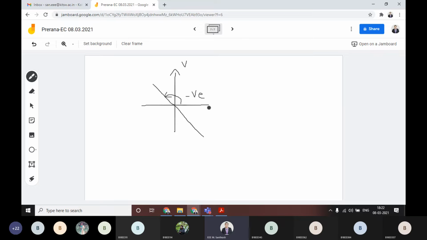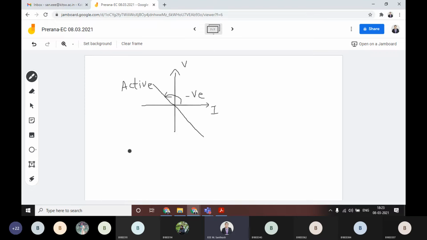If you draw the VI characteristics of any element and get this negative slope, then those elements are active elements. You have to remember this simple point.